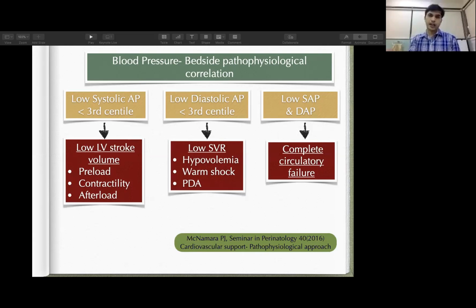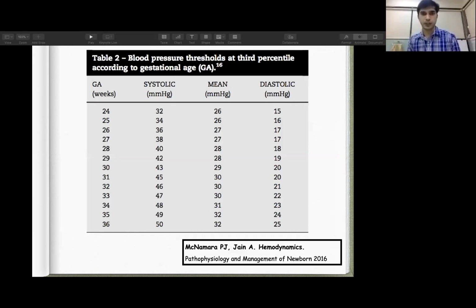I want to state that this blood pressure is invasive blood pressure, not non-invasive blood pressure. So the 3rd centile numbers they are mentioning are derived from invasive blood pressure. This table gives an idea of the normal systolic, mean and diastolic blood pressure 3rd centile, and below this number you can consider that the baby is having a problem.